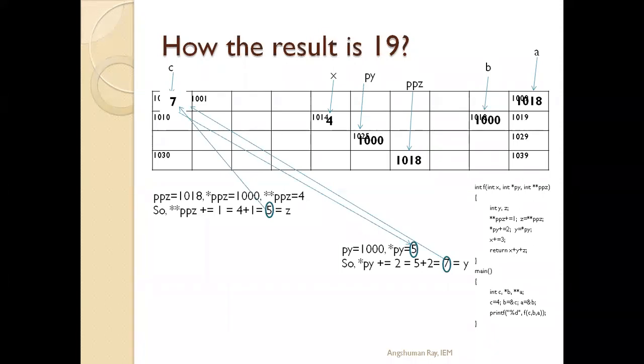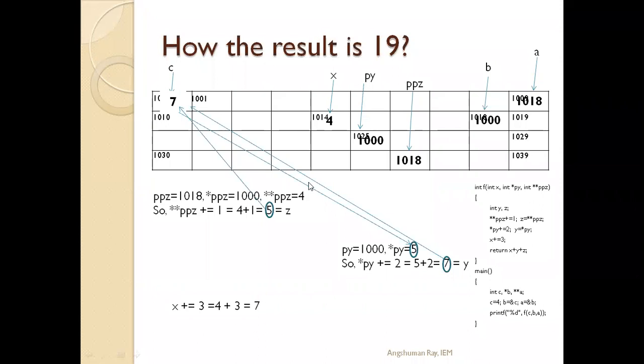Now comes the third line, x plus equals 3, which means x equals x plus 3. What is the value stored at x? That is 4. So the value stored at x is 4 plus 3, that is 7. This 7 is stored at x again, so this value will be updated to 7.